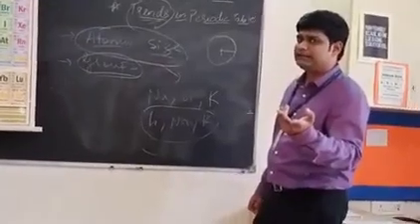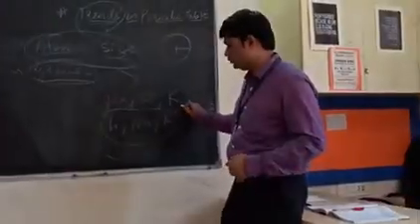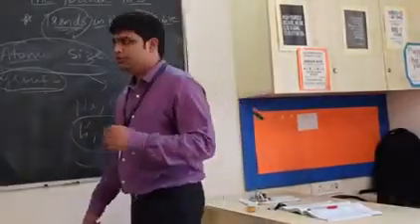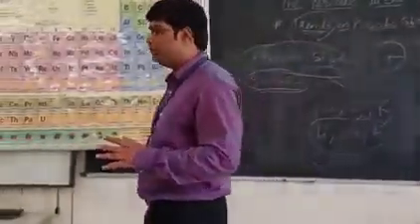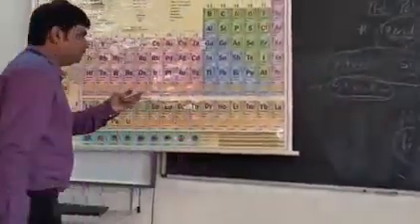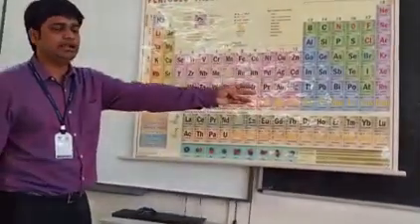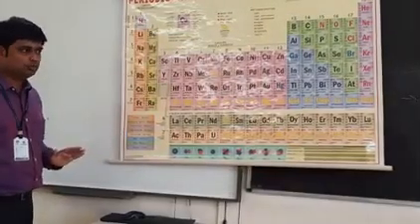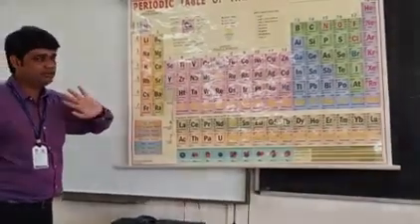Similarly, if they ask you the decreasing order of atomic size, first will be potassium, then sodium, and third will be lithium. So these are the hot favorite questions from both points of view: give a reason, or arrange in the increasing or decreasing order of atomic size. So are we clear with the first part of the atomic size?